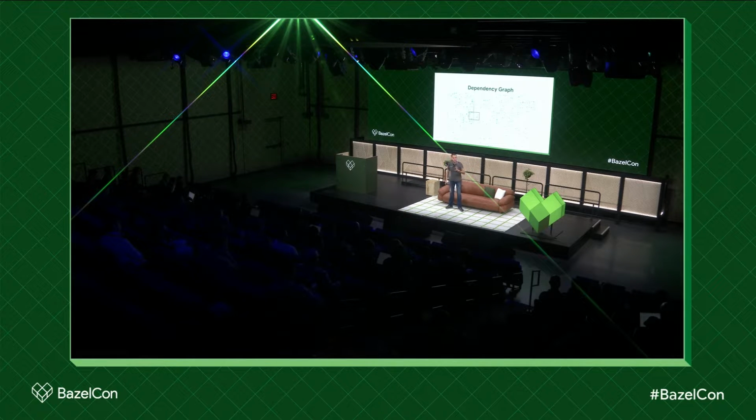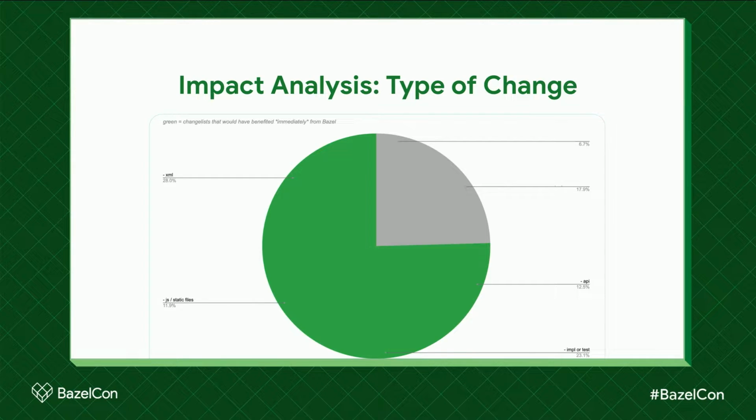Okay, there's some exception. And this is where we actually went and looked into what code changes our developers are doing, what's going to be submitted into the repository? So we went through the history of the code base, and then we started categorizing those changes. Based on those categories, because we already had a POC running, we were able to predict or guess the improvement or the penalty that Bazel would give us. Turns out it's not too bad.